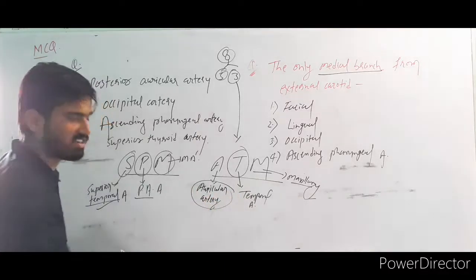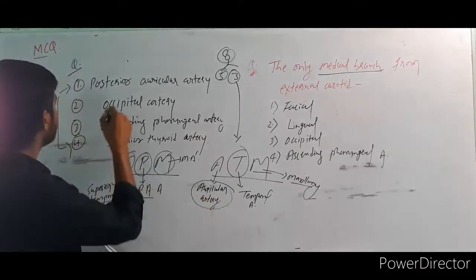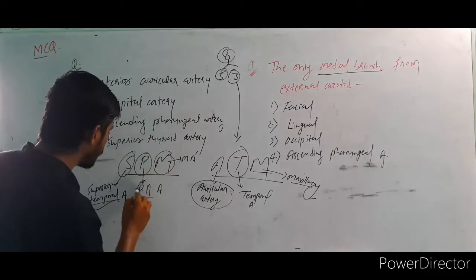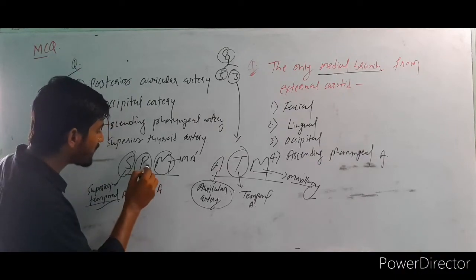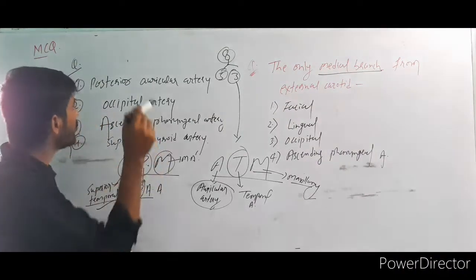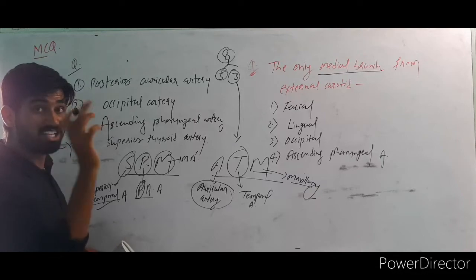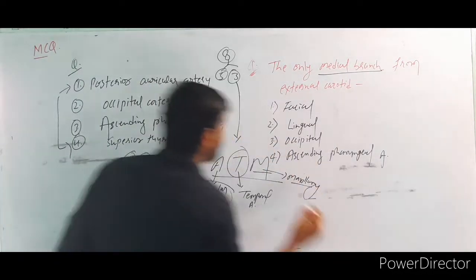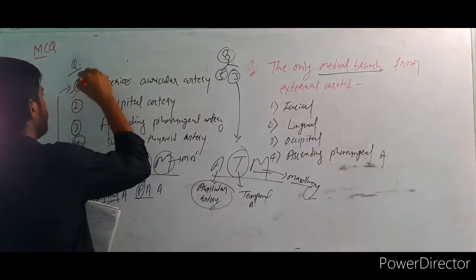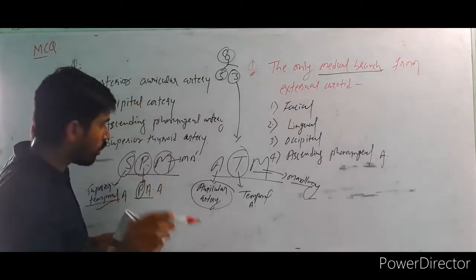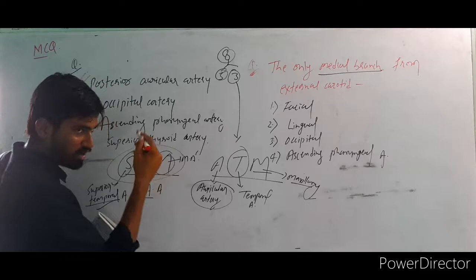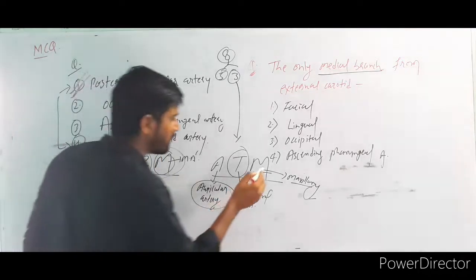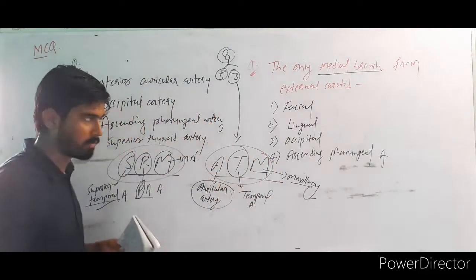The posterior auricular artery is not a branch in the carotid triangle. So the correct answer is A. Make a note on this. Whether you are comfortable with SPM or ATM, it's okay, no problem.